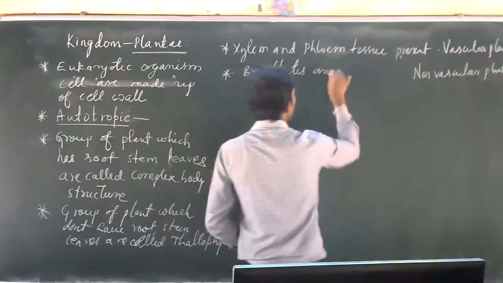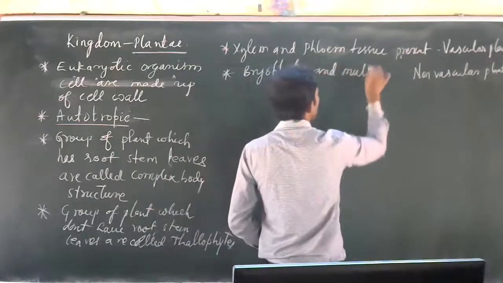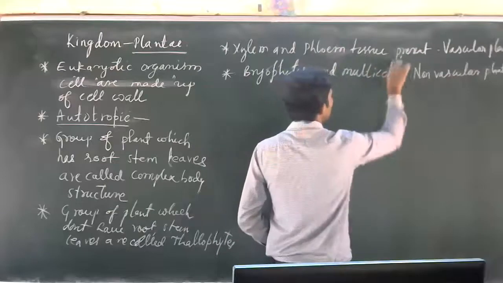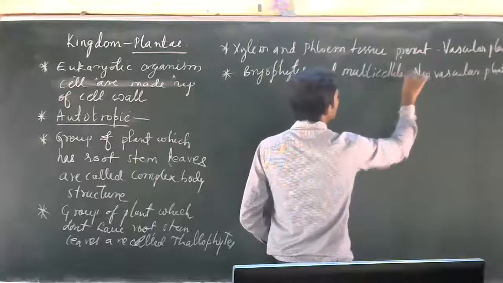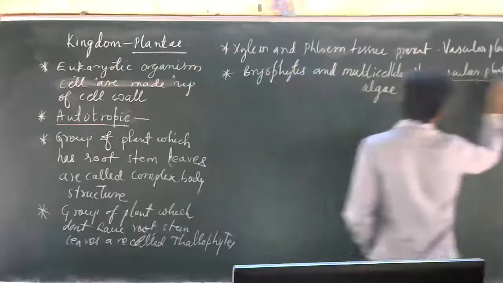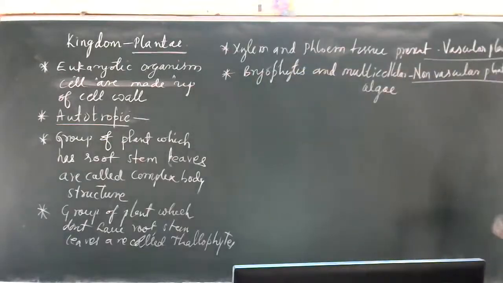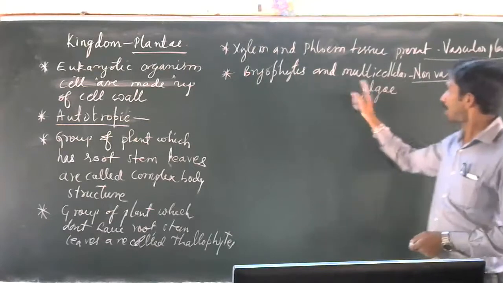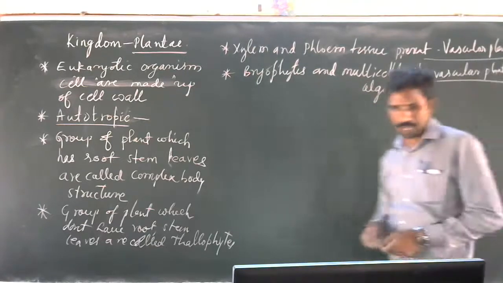And multicellular algae. Multicellular algae come under non-vascular. They do not have a vascular bundle, that is, xylem and phloem. If they have xylem and phloem, they are called vascular plants. Without xylem and phloem, they are called non-vascular plants. So bryophytes and multicellular algae come under non-vascular plants.